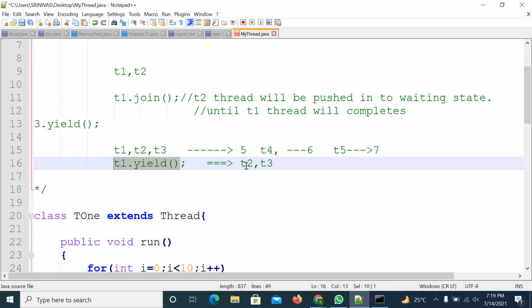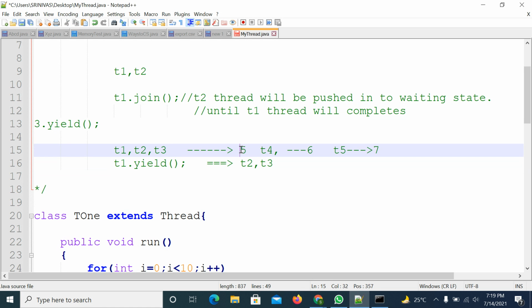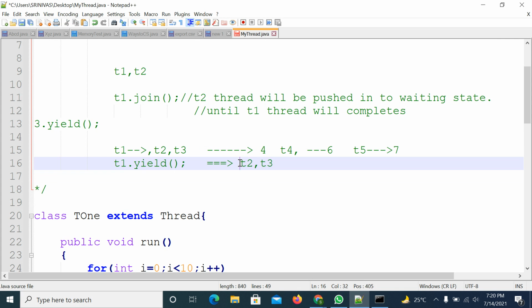In that case, you will apply the yield method. Suppose T2 and T3 are not having the same priority. Suppose T1 is having only 5 priority, and T2 and T3 are having 4 priority. So no other threads are there with the same priority. In this case, what will happen? Again, the T1 thread will get the chance to execute.